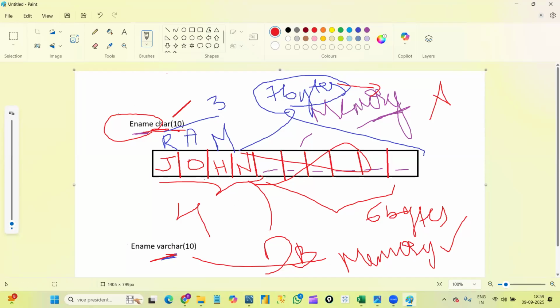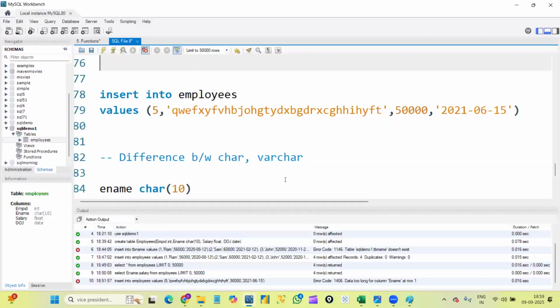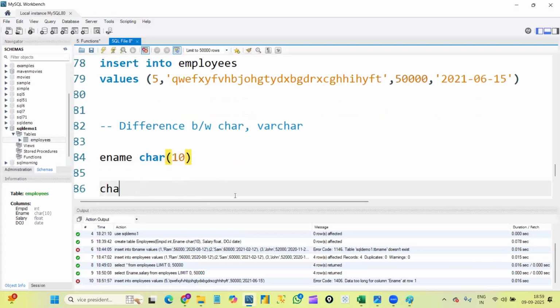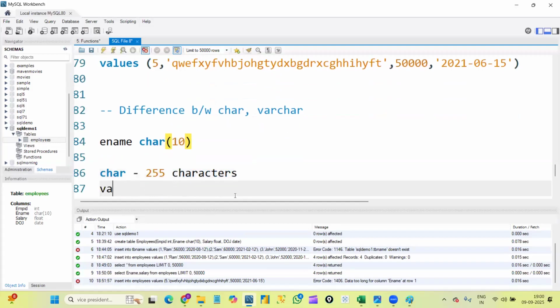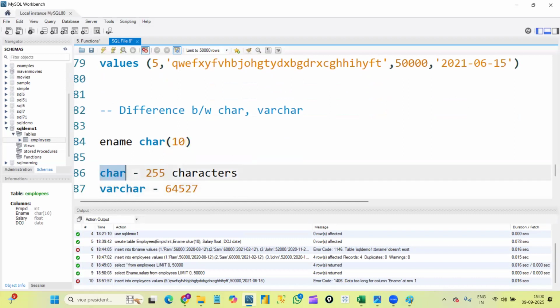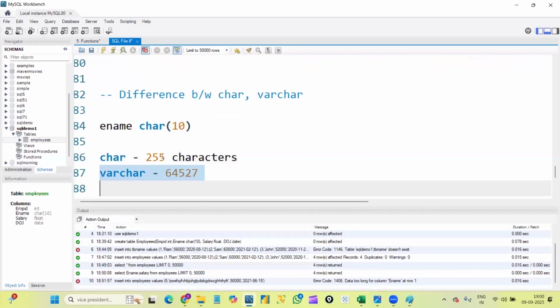This is the first point. And one more point is that in char, let me write here. In char, we can store up to 255 characters, whereas in varchar, we can store up to 64,527 characters. Okay, like this. Only 255 characters will be stored in char. If we want to enter more than 255 characters, no other choice, we need to use varchar only. By default, we will prefer to use varchar in real time, because if we use varchar, memory won't be wasted.